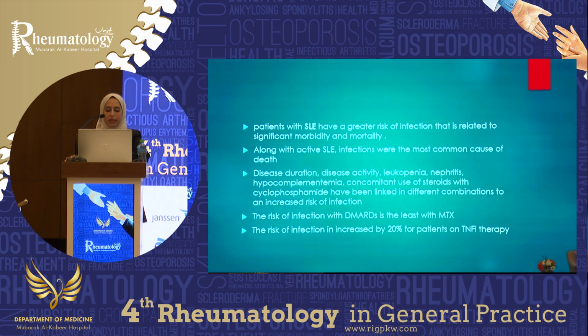Patients with SLE have a greater risk of infection that is related to significant morbidity and mortality, and along with active lupus, infections were the most common cause of death. Disease duration, disease activity, again leukopenia, having nephritis, hypocomplementemia, concomitant use of steroids, especially at higher dose and longer duration, along with the use of heavier immunosuppressive treatment like cyclophosphamide have all been linked to increased risk of infections and death.